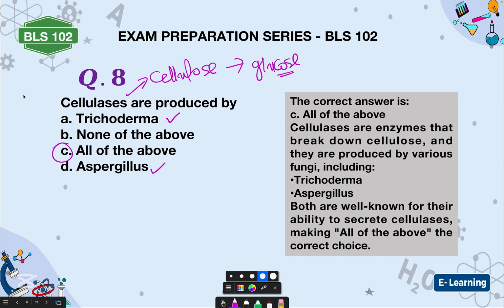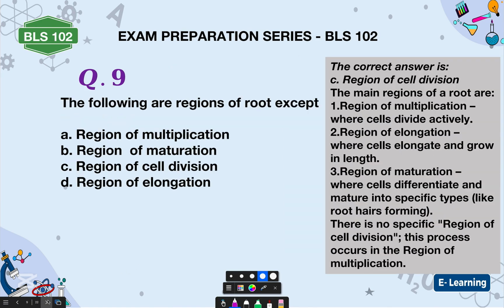So what we have here is that cellulases are enzymes that break down cellulose, and they are produced by various fungi, including Trichoderma and Aspergillus. Both are well known for their ability to secrete cellulases, making all of the above the correct choice. Now the next question. The following are regions of the root, except: region of multiplication, region of maturation, region of cell division, and the region of elongation.